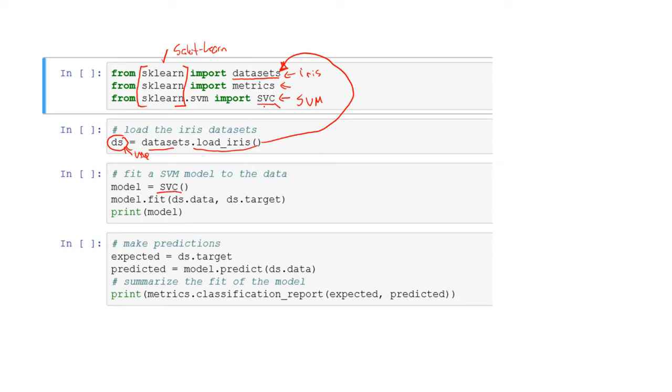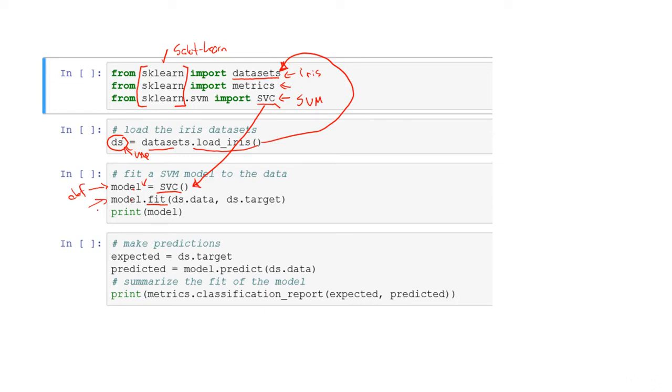Model equals SVC. There it is. We brought it in, so we might as well use it. We're going to use a classifier on our data. Again, variables. These are just containers. model.fit, we're telling it that we want it to fit our data. We've defined the model here.